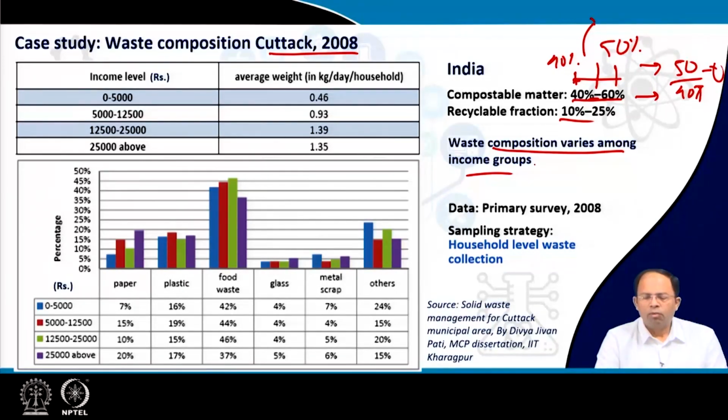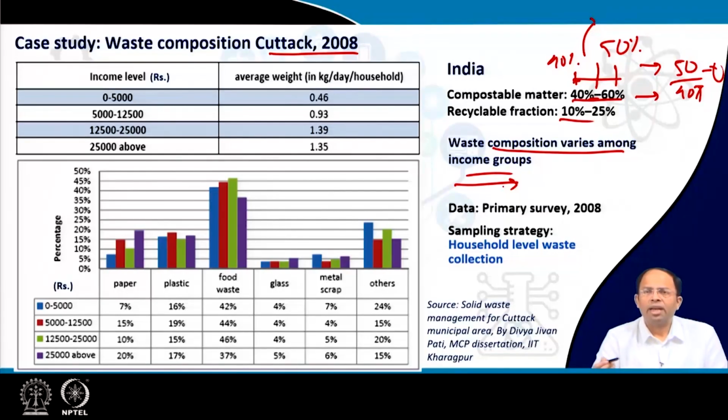Now why is this important? If you remember from our earlier lectures, we said that income is a big indicator of how much waste is generated. Now, with time, income changes. That means people will not remain in the same income bracket because our country is growing, our GDP is growing, so obviously income levels are increasing.